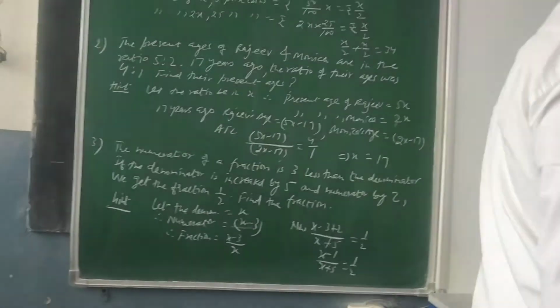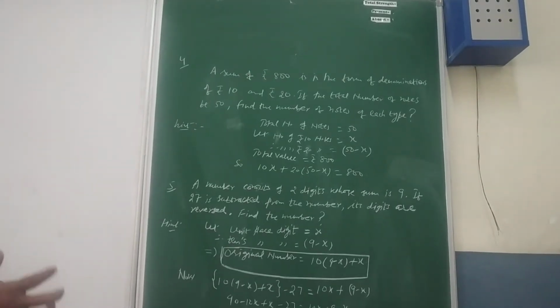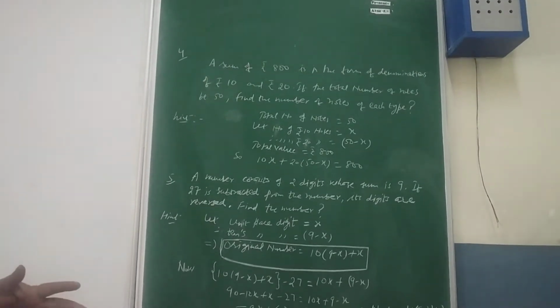Now question number 4 is a question on notes. Question 1 was on coins, now it is on notes.